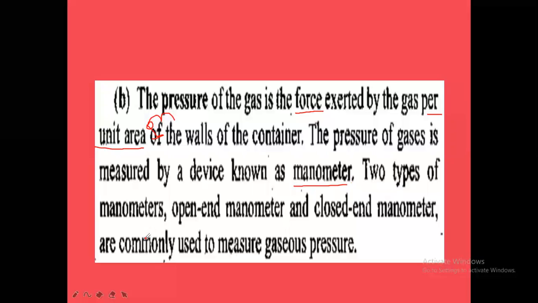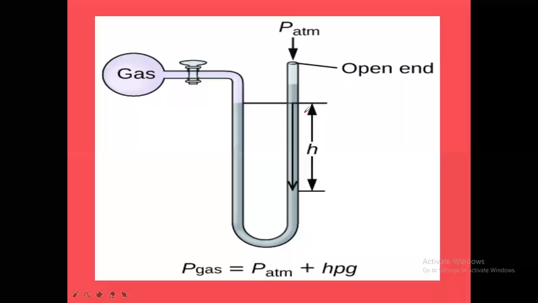There are two types of manometers: open end manometer and closed end manometer. So the end will be closed in some cases, and the end of the manometer will be open in others. Two types of manometers are commonly used to measure what? Gaseous pressure. Suppose one end of the manometer is open. That's why it is called an open end manometer.